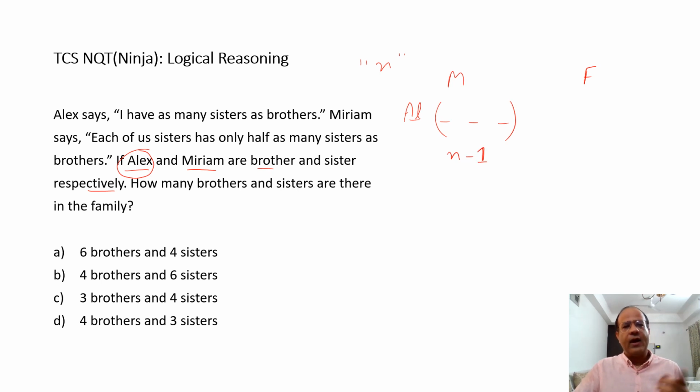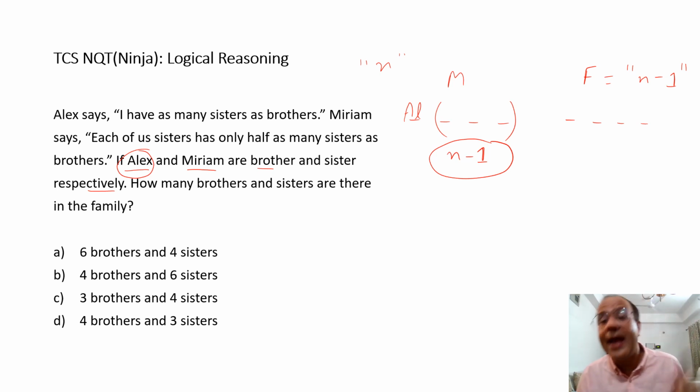Now, the first sentence says, I have as many sisters as brothers. All the sisters are Alex's sisters in this question. So how many sisters does Alex have? As many as brothers, so it has to be n minus 1. Which makes the females in number n minus 1. Okay. So there are n minus 1 females and there are n males.